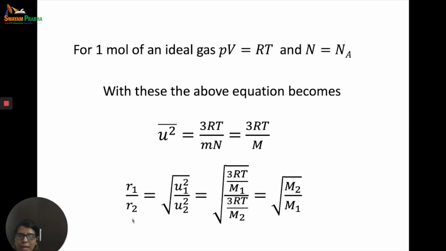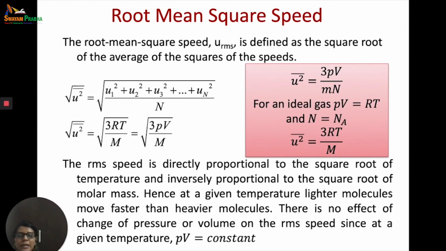Now, R1 by R2 is equal to under root U1 square upon U2 square. Let us substitute our values and we get 3 RT by M1 in place of U1 square and 3 RT by M2 in place of U2 square. Therefore, R1 by R2 is proved equal to under root M2 by M1, which is what our Graham's law of effusion states.